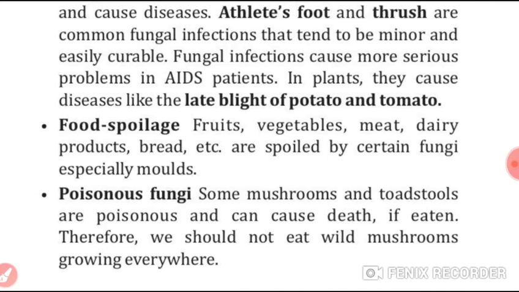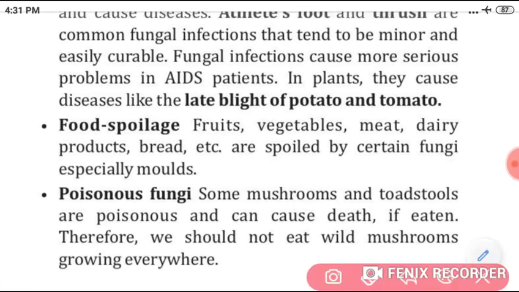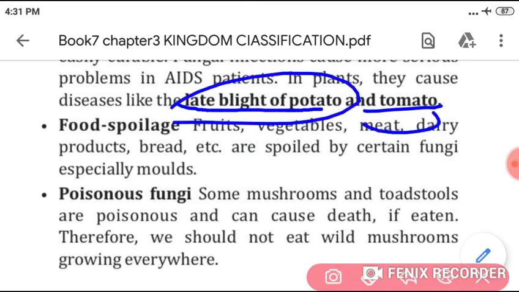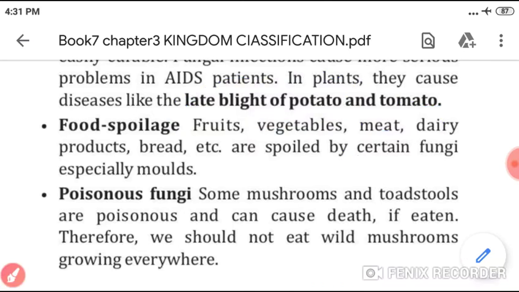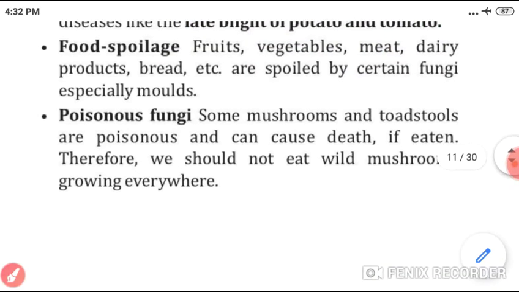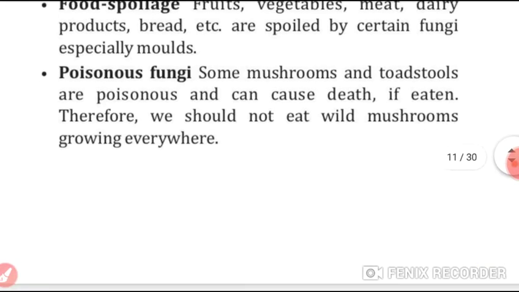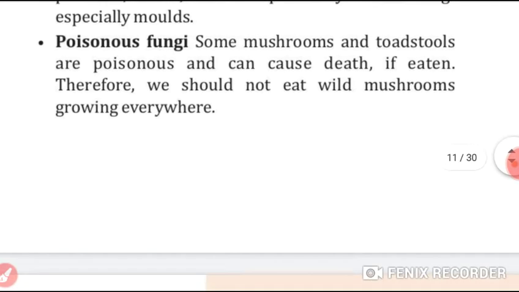In plants, they cause diseases like late blight of potato and tomato. Food spoilage: some fungi spoil our foods like fruits and vegetables. Some fungi are poisonous also, and if they are eaten, they may cause death.